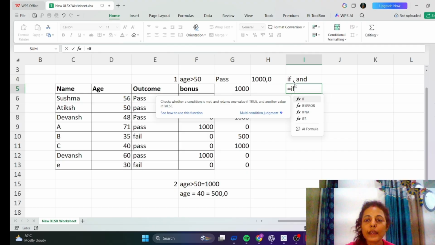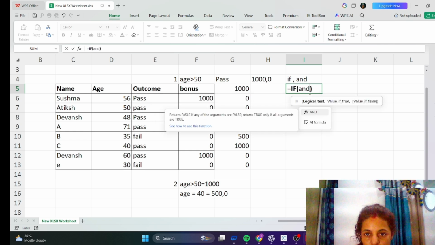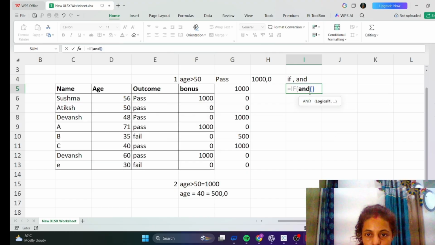So after selecting IF, we have to write AND, then open the bracket. What is the condition? Age should be greater than 50, and one more condition, the outcome should be pass.